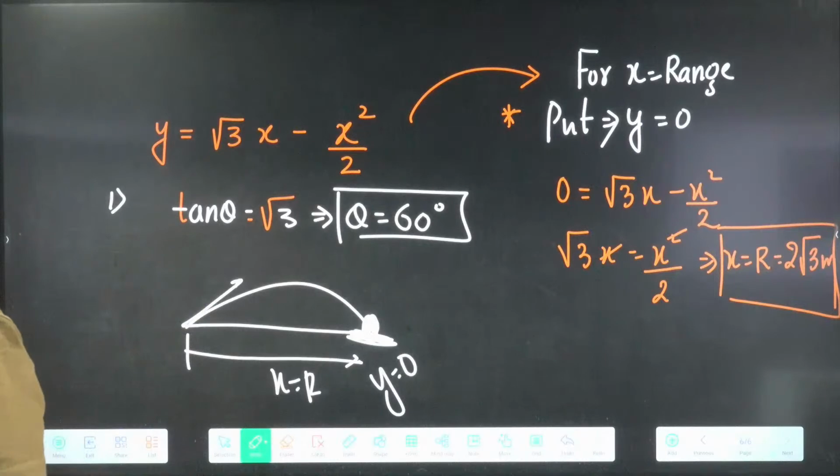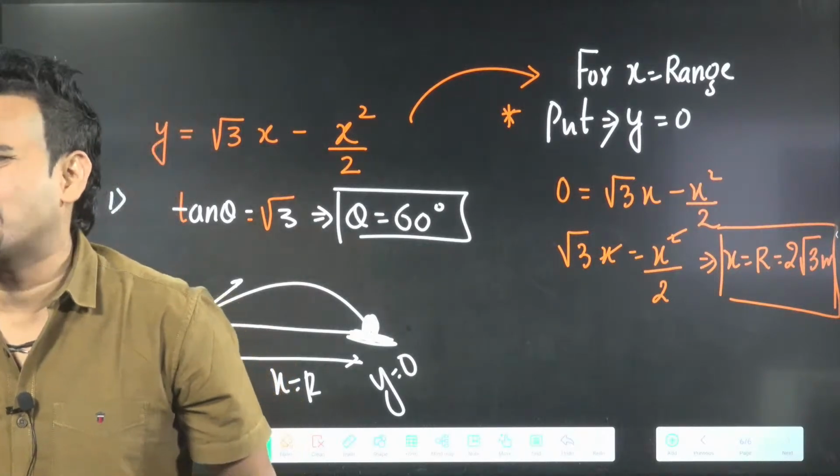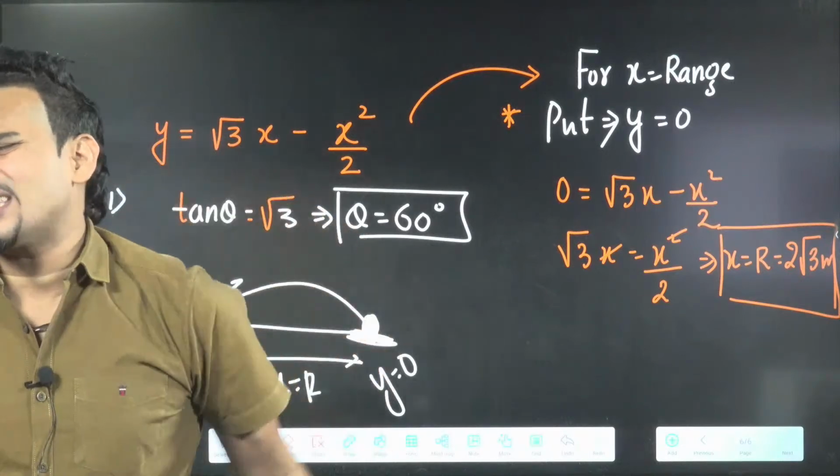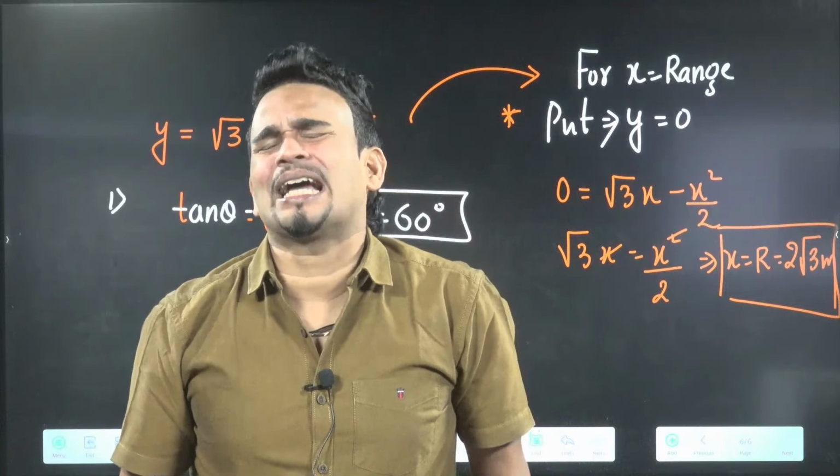You can do MK, you can do it like that, but sometimes students make mistakes in that. That's why I'm not saying that method. This is the easiest one, without any doubt. Sir, range means क्या? Range का मतलब क्या है?